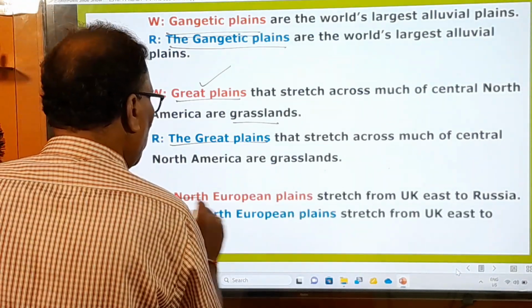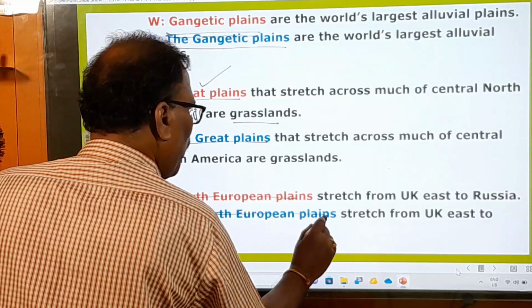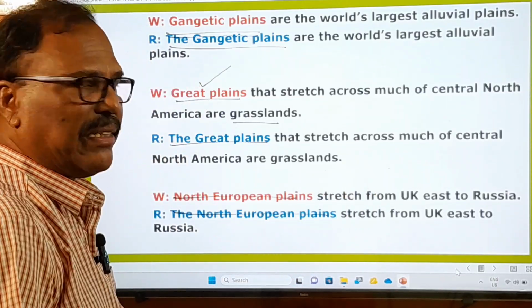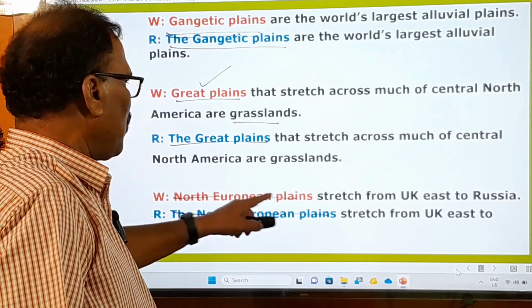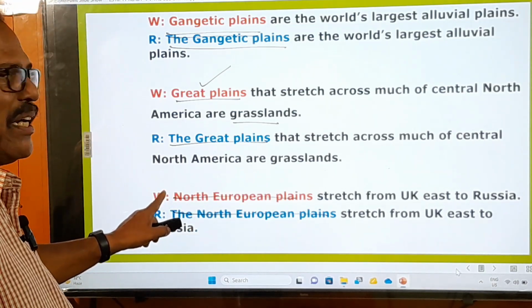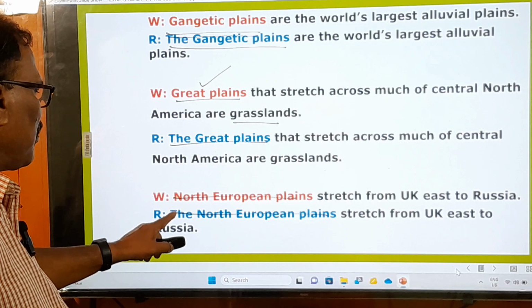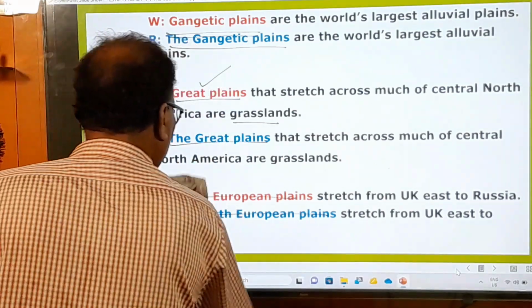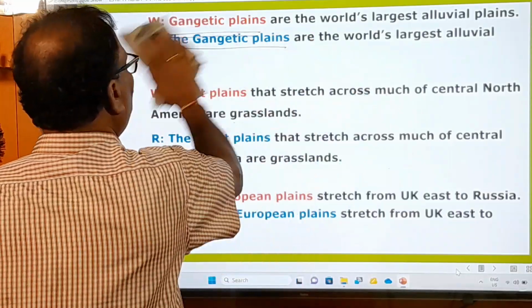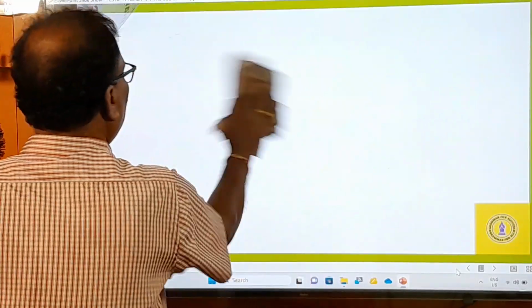And here North European plains are there. Whatever may be the remaining sentence, look at the sentence: North European plains. Before that, the is not there; it is deliberately missing. So here we have to use the definite article. Before the names of the plains, we must use the definite article. This is what we have learned from this rule. And now let's go to the next rule.